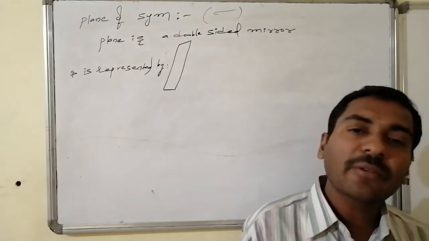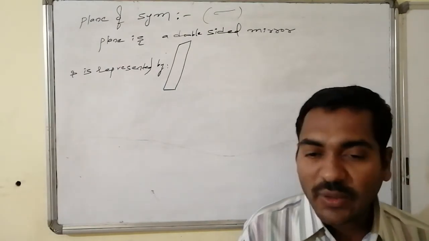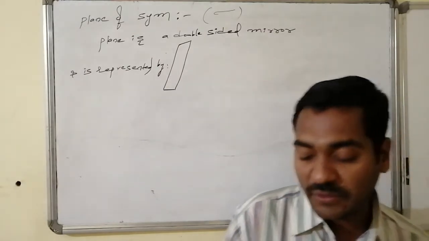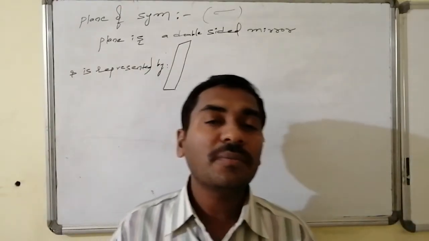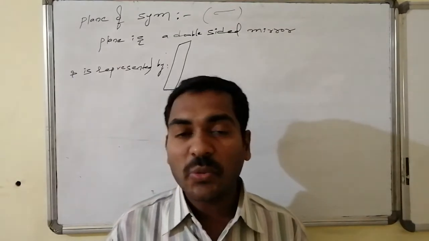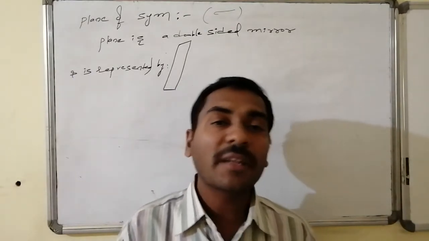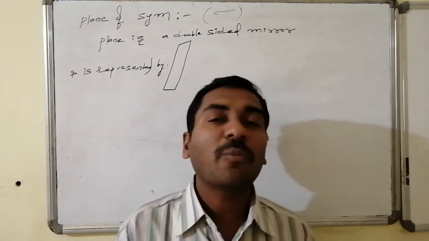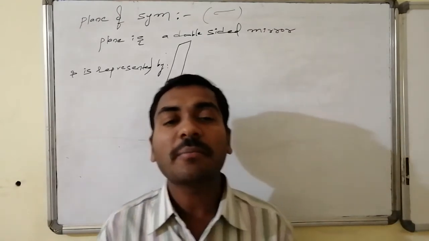Such a symmetrical molecule becomes optically inactive.